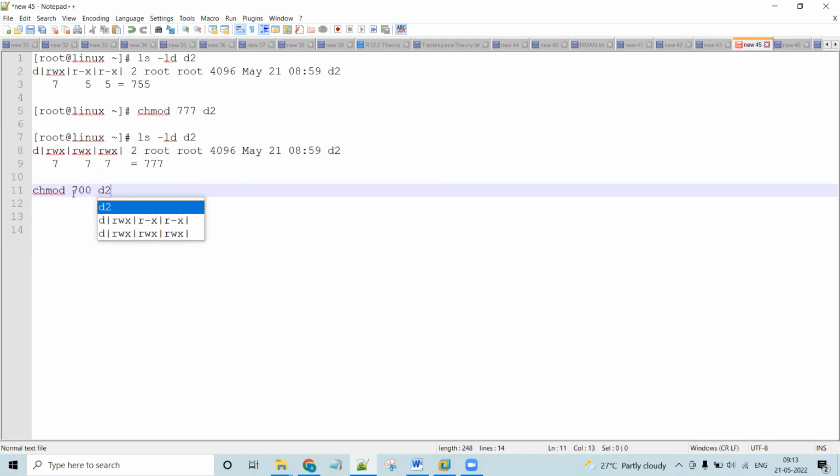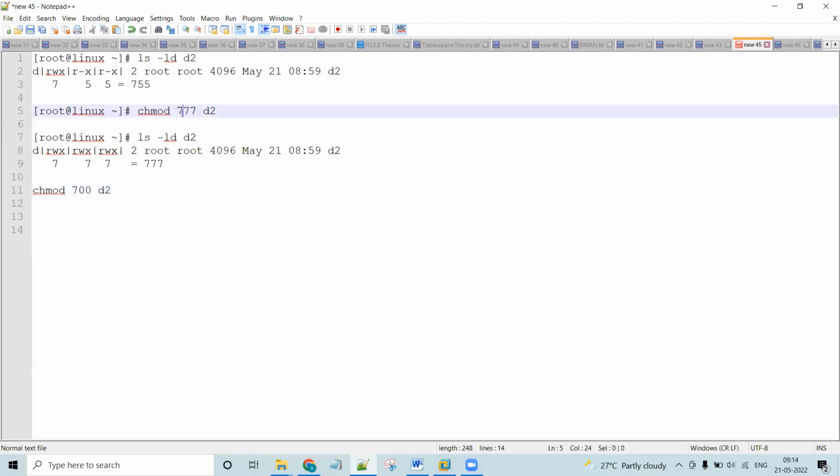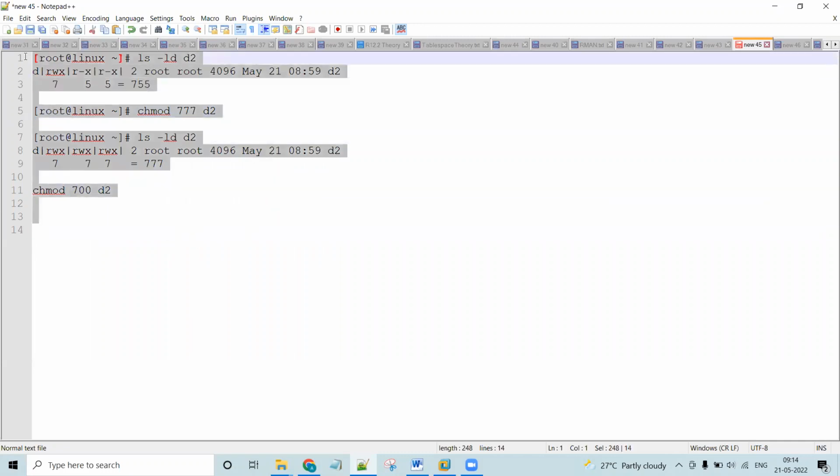While changing the permission, the first digit is applicable for owner, the second digit for group, the third digit for others. See here also owner, group, other. Got it? The same concept will be applicable for a file also. So this is how to analyze the permission and how to change the permission.